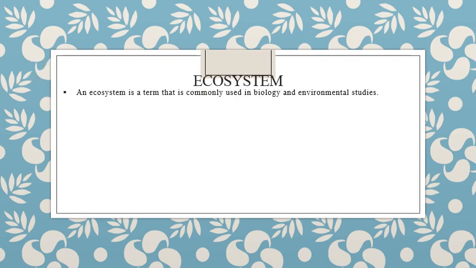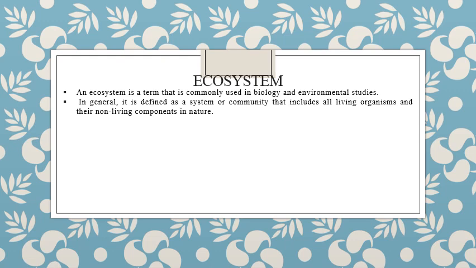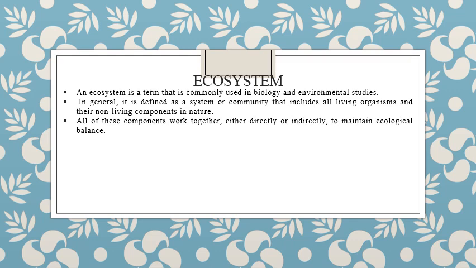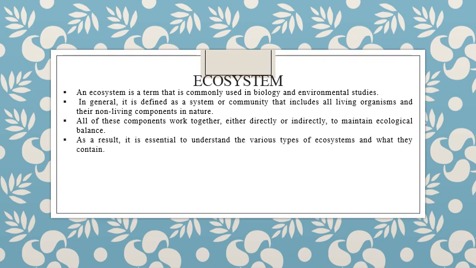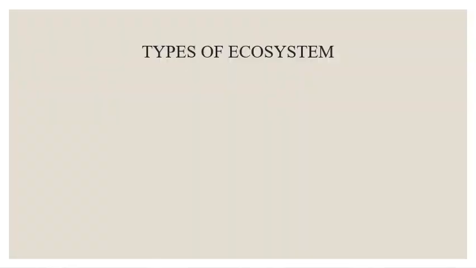Ecosystem. An ecosystem is a term that is commonly used in biology and environmental studies. In general, it is defined as a system or community that includes all living organisms and their non-living components in nature. All of these components work together either directly or indirectly to maintain ecological balance. As a result, it is essential to understand the various types of ecosystems and what they contain. Types of ecosystems.